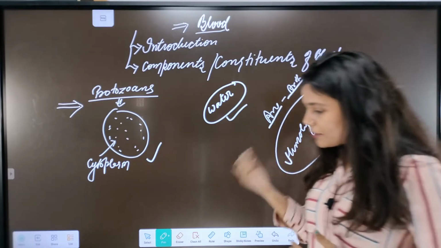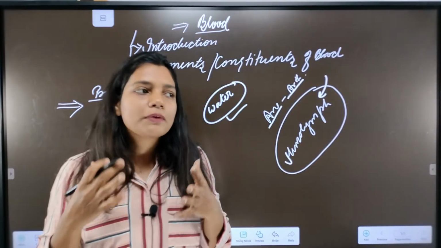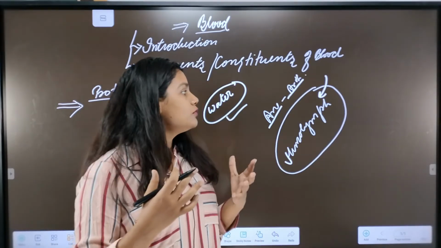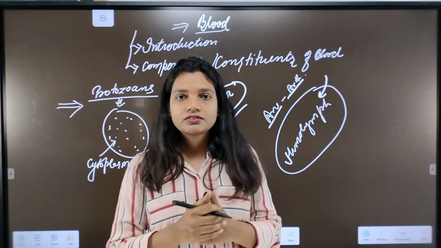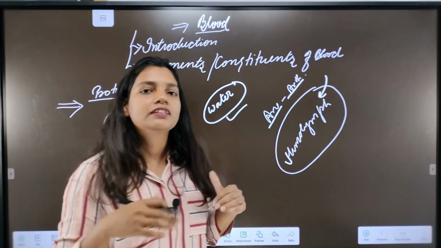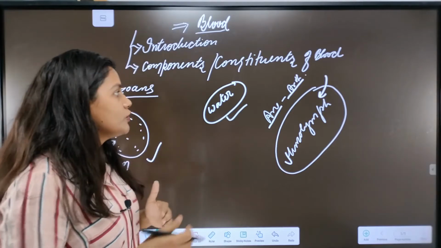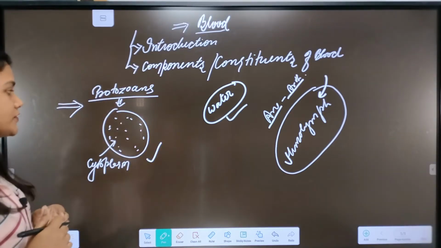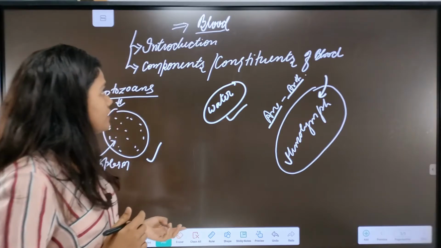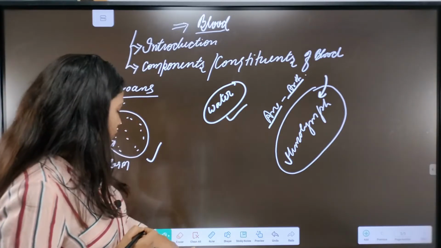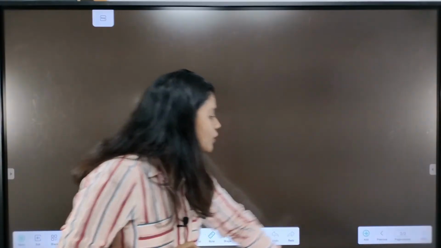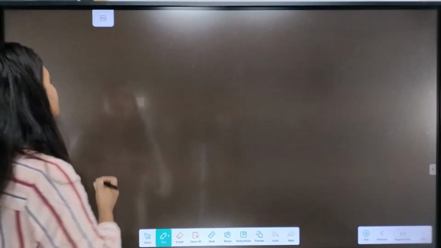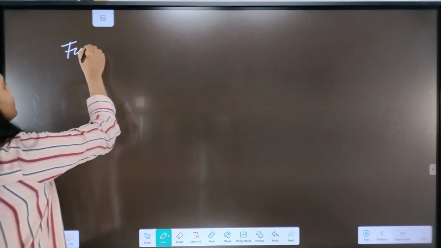We know that these fluids primarily work as the medium for carrying things like gases, nutrients, and also for removal of the waste. So this is some general information about the blood. Now, to understand blood in a better way, we will first discuss the functions of the blood, and then the components and all.